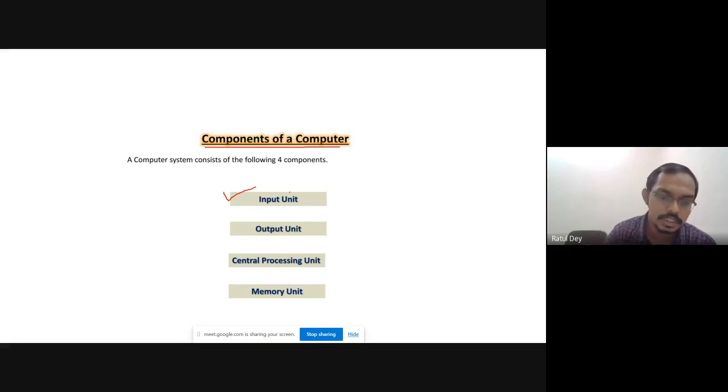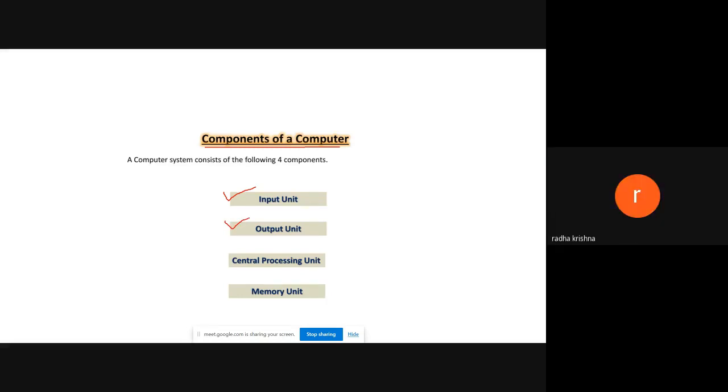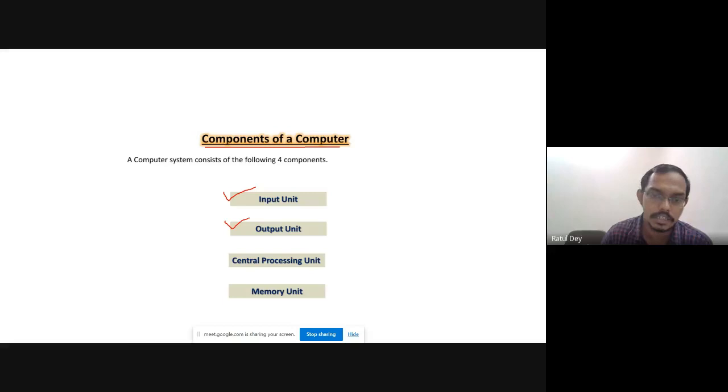Your keyboard takes information from us, your mouse takes information from us. Can anyone say what the output devices of the computer system are? Monitor, speaker, printer, which give output to the outside world. This is called the output unit.